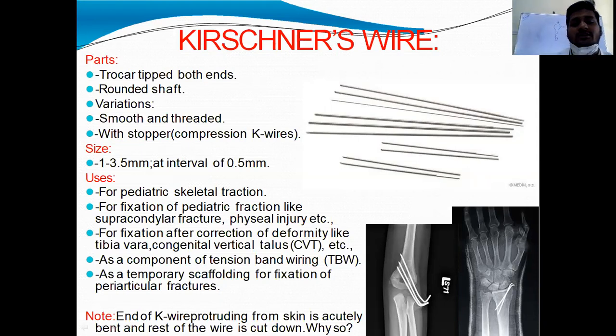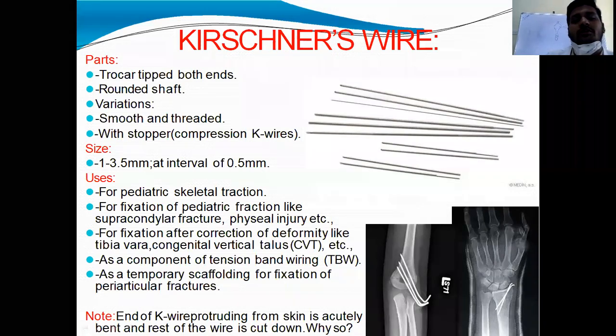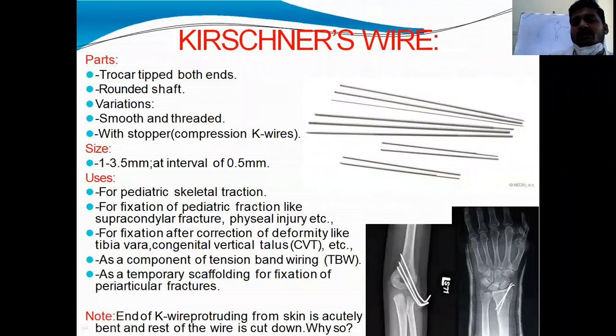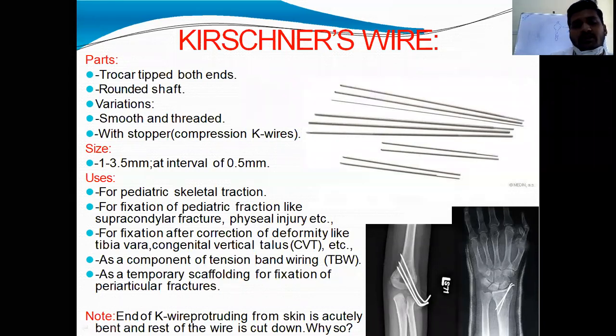Its parts: it has a trocar tip at both ends and a rounded shaft. Its variations: the ends may be smooth or threaded, and it may have a stopper in the middle, which is used to get compression at the fracture site. These are available in 1 to 3.5 mm sizes with an interval of 0.5 mm.